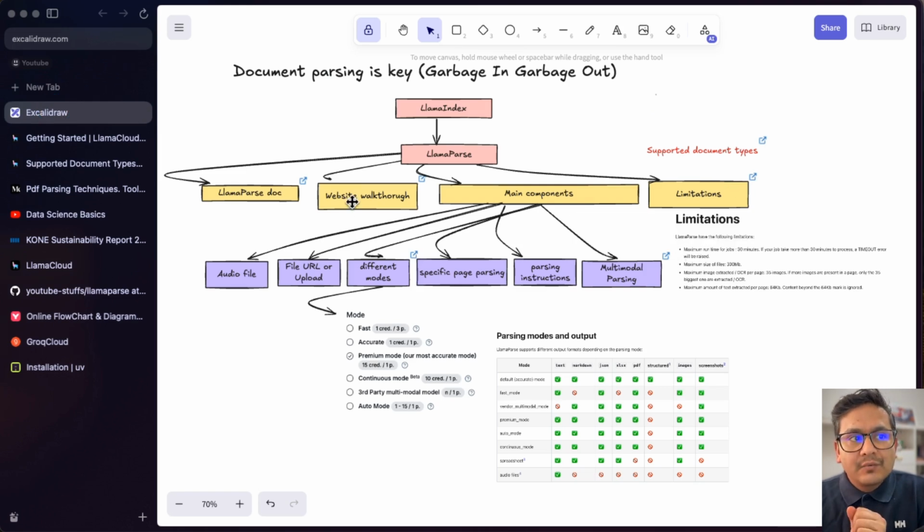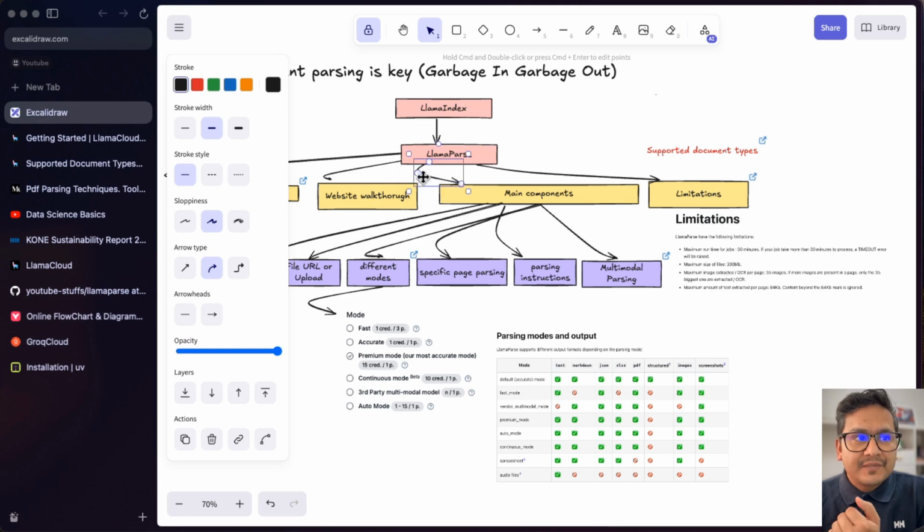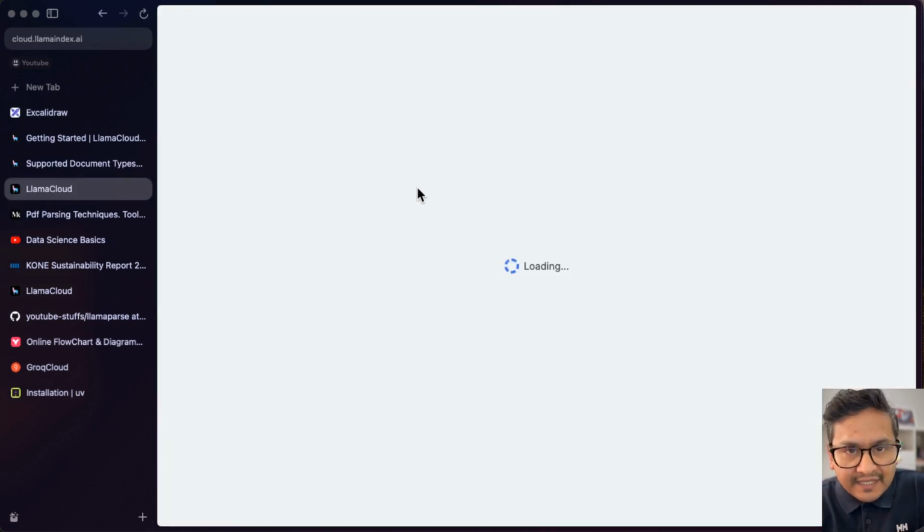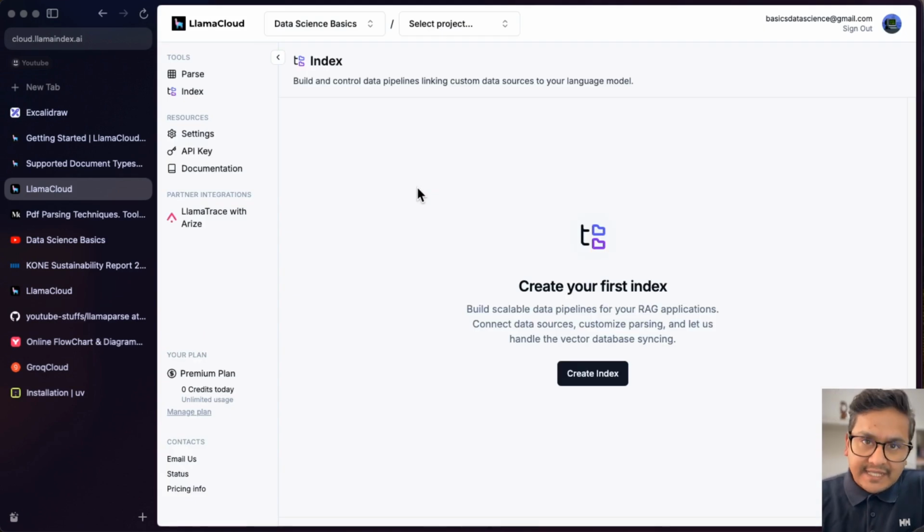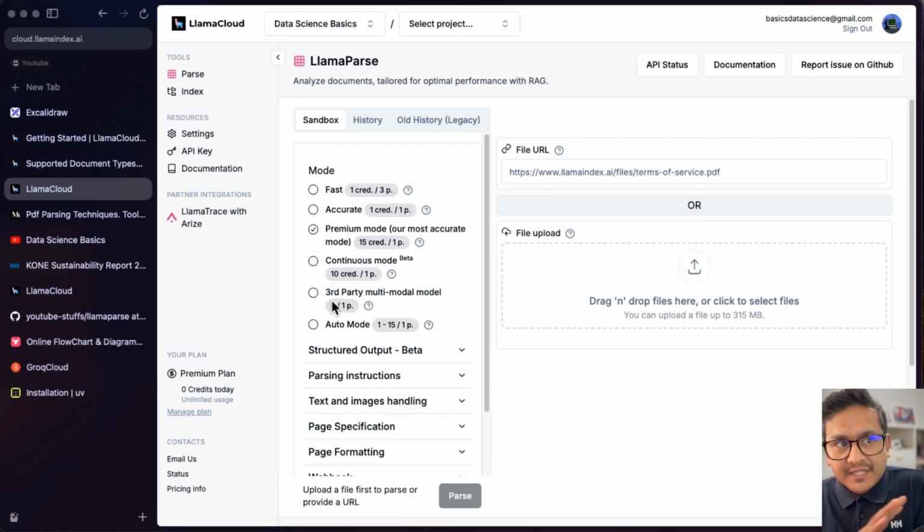And now I will walk you through the UI because there is a link for sign up, as I mentioned before. Now if I go to the website, let me go through the link here. This is the link. Okay, this is the link of the web UI. As I said before also, Llama Cloud is the link, and inside there is parsing and index and different things, but the main focus here is the parse. This is the UI, as you can see there. Let me quickly walk you through the UI.